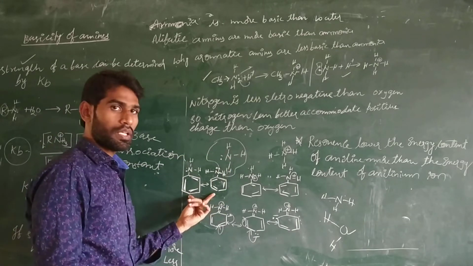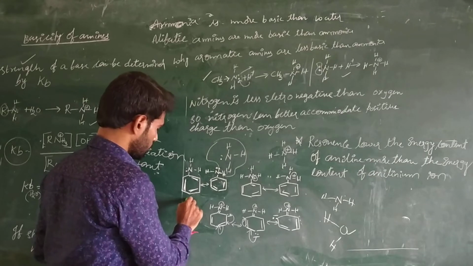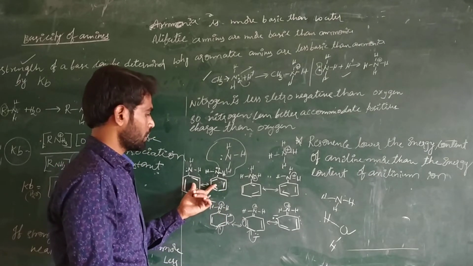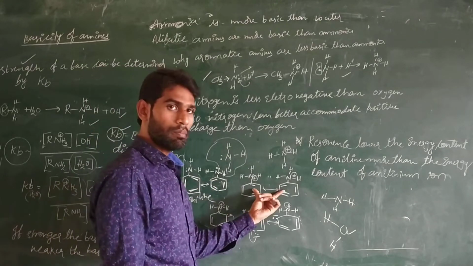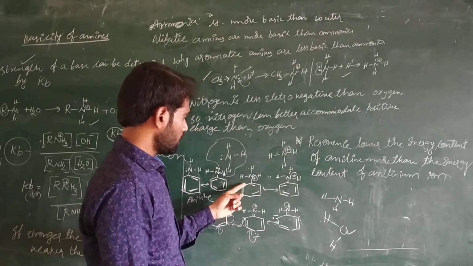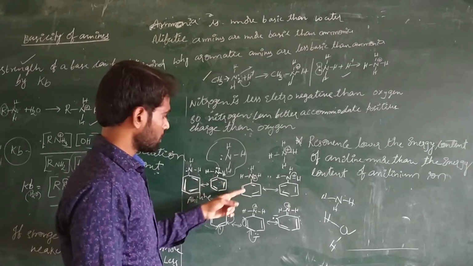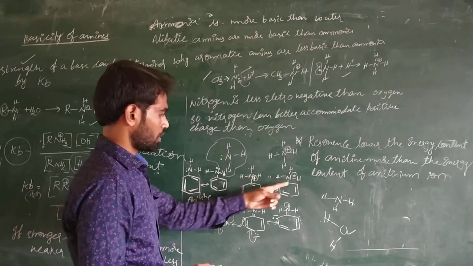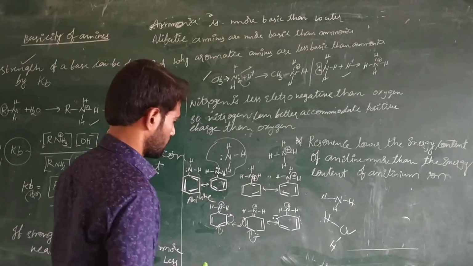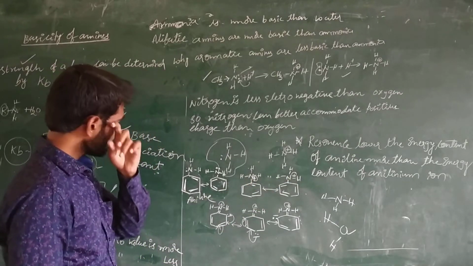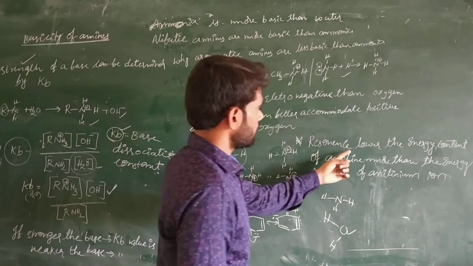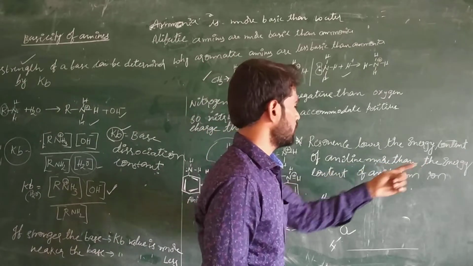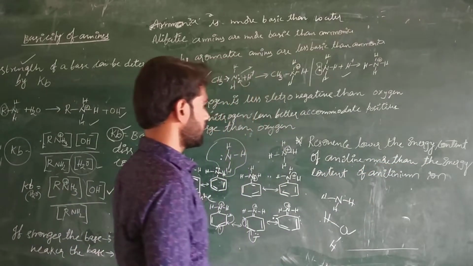Anyway, these are the aniline molecules. Aniline, aromatic amine, and this is the anilinium ion. Anilinium ion is nothing but the nitrogen has a positive charge. So here resonance lowers the energy content of aniline more than the energy content of the anilinium ion.